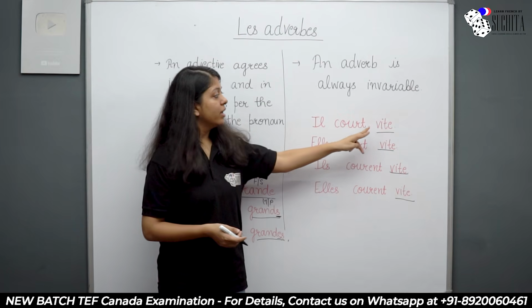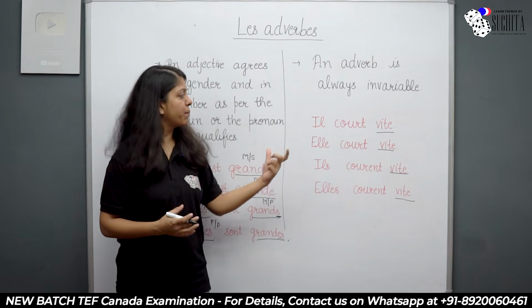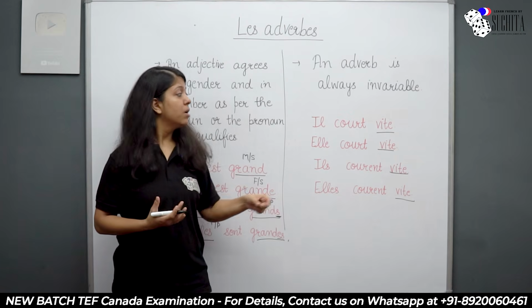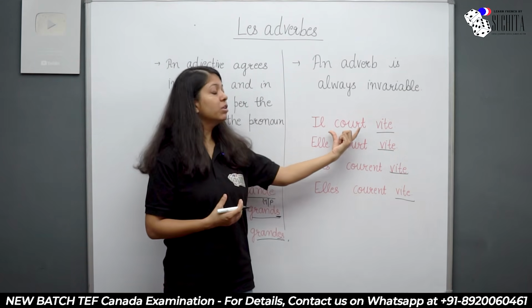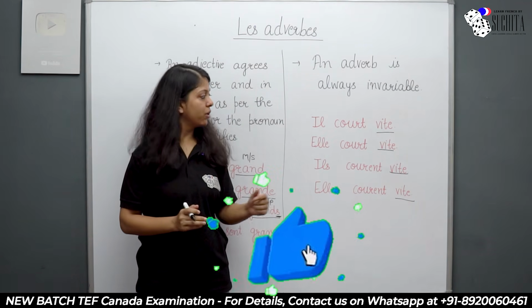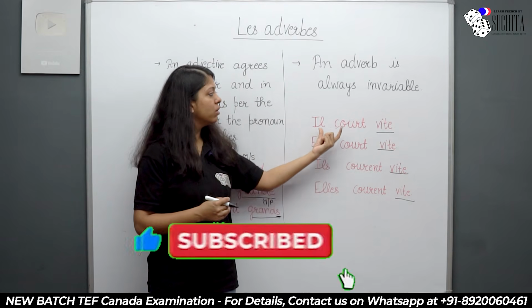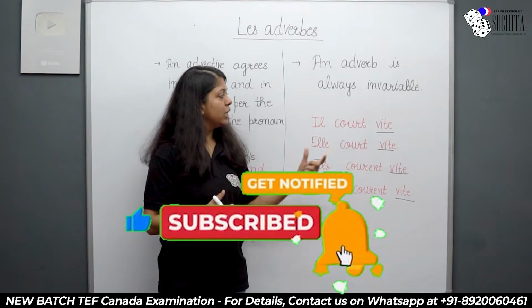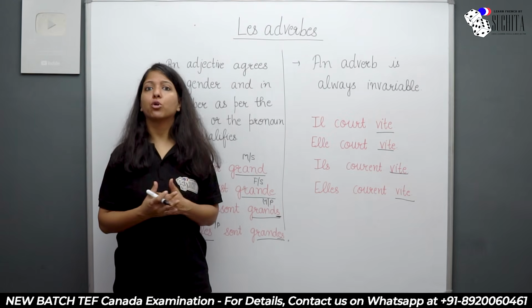Now if you see, vite is not changing. It's not taking E or S depending upon il. Why? Because vite is not even telling me the quality of il and elle. It's telling me the quality of the verb. So an adverb is always invariable, right? It will never take E or S depending upon the masculine or the feminine. It will always remain constant no matter whatever is your noun or your pronoun.